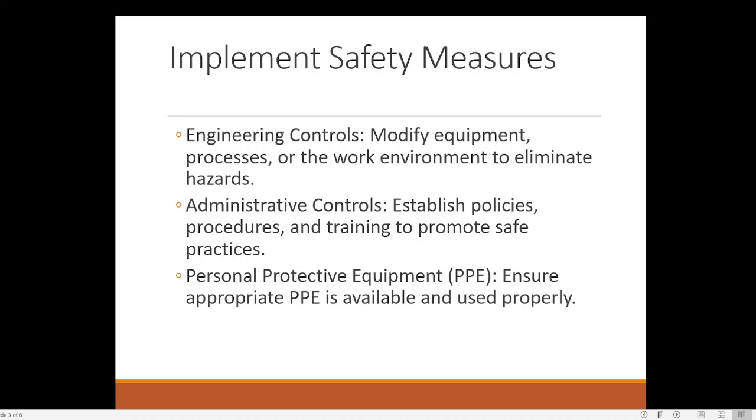So that will be coming under the administrative control. We will be making certain laws and policies so that everybody follows those laws, and training will be given to all the staff members, and also we will be creating a culture of safe practices. That will be the aim of administrative control.